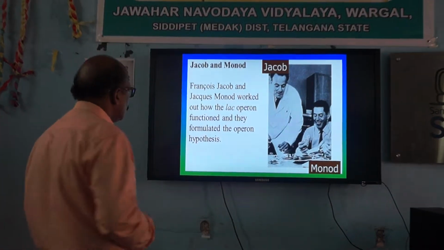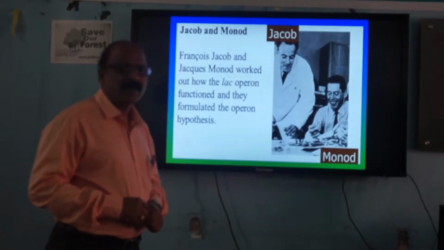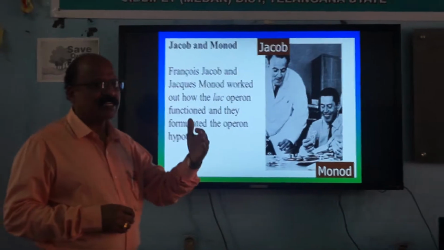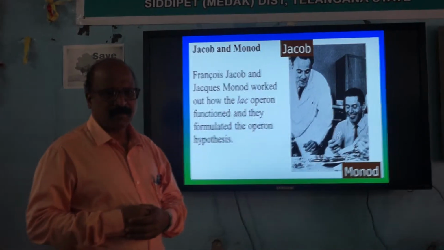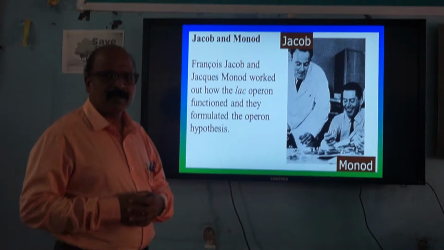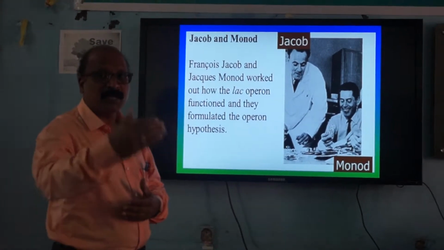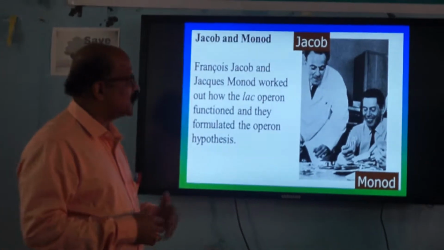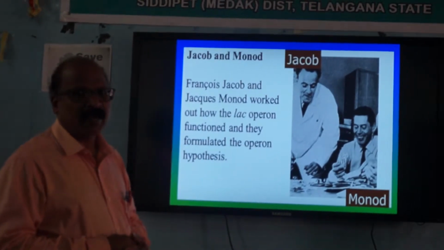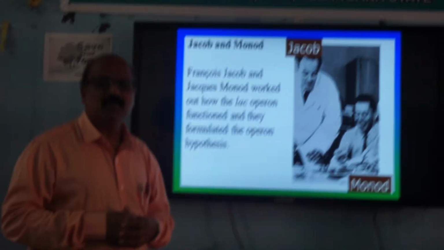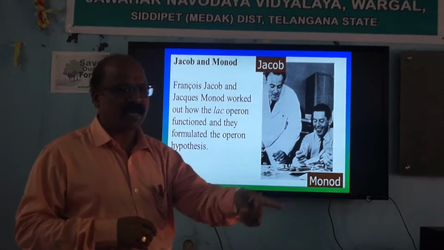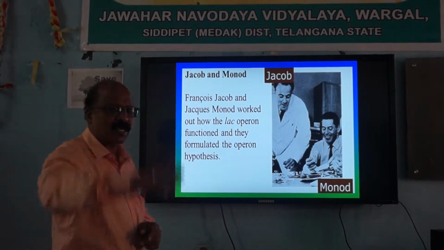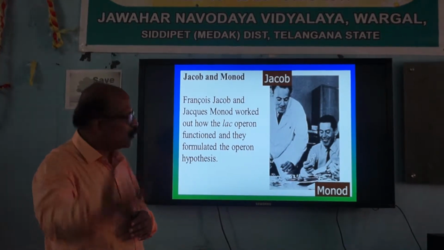They have introduced this model, the Jacob and Monod model. They explained how gene expression can be regulated, what the factors are, how the gene product is produced, and how it is useful to the organism. It is a famous, wonderful discovery, and after their discovery only we came to know that one gene, one enzyme, one gene, one polypeptide, one gene, one character.